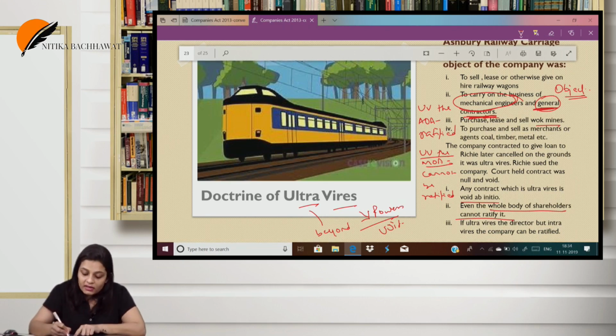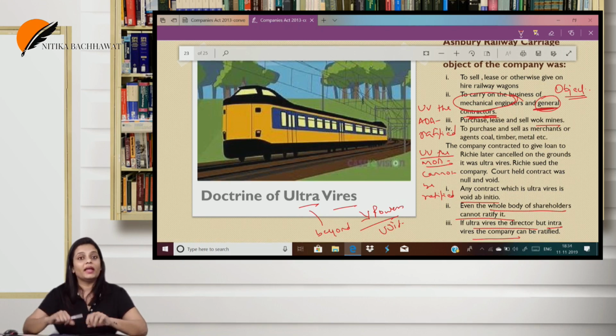However, if it is ultra vires the directors but intra vires the company, that means the directors can do it only with the consent of the company, that is with the consent of members. But if they do it without the consent of members, then in that case, it can be ratified.